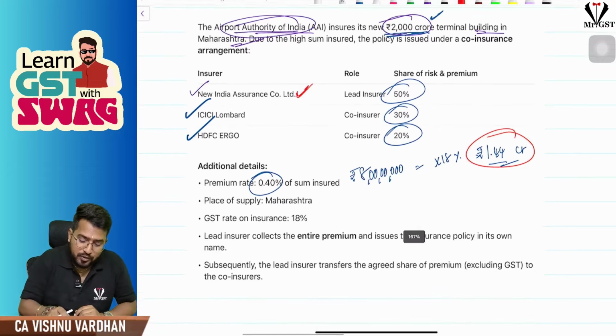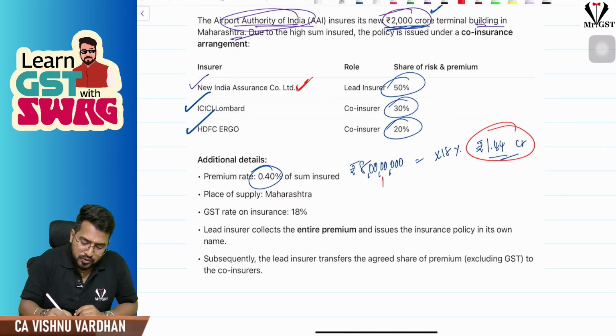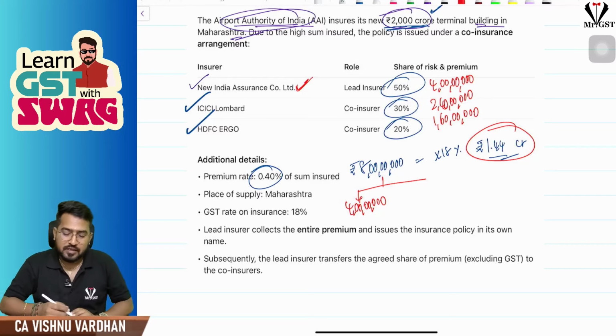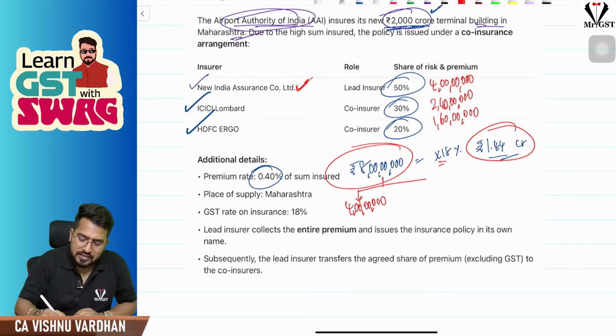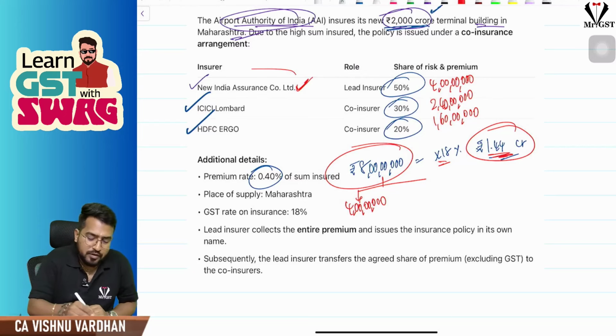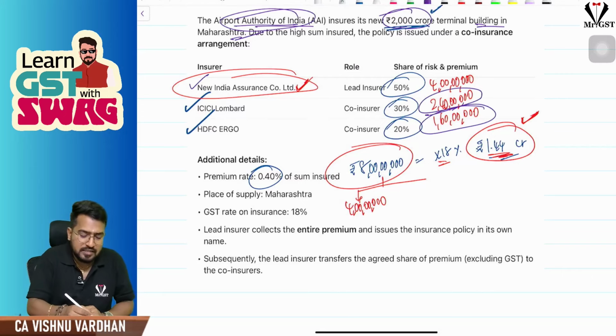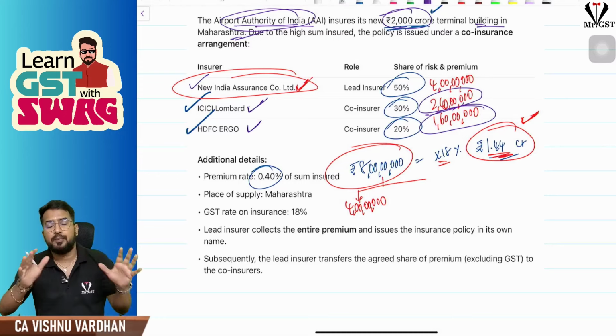Now out of this 8 crore, only 50% will be with New India, that means 4 crores. New India will take 4 crore premium, 30%, that is 2 crore 40 lakhs, and ICICI Lombard will take 20%, that is 1 crore 60 lakhs, that HDFC Ergo will take. Already 8 crore is collected and GST of 1.44 crores is collected by New India. If New India is paying this entire GST amount to the GST department, then on this 2 crore 40 lakhs and 1 crore 60 lakhs, ICICI Lombard and HDFC Ergo need not pay GST.